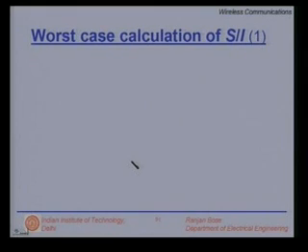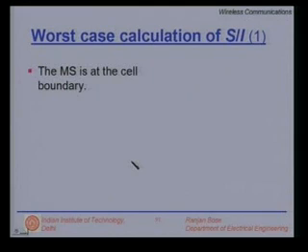In the next slide, we would like to talk about the worst case calculation of signal to interference. When does the worst case interference occur? The worst case interference will occur when the mobile station is at the cell boundary. Why is it bad? Well, I am farthest from my own base station and maybe much closer to an interfering base station. This will lead to a poorer signal to interference ratio.